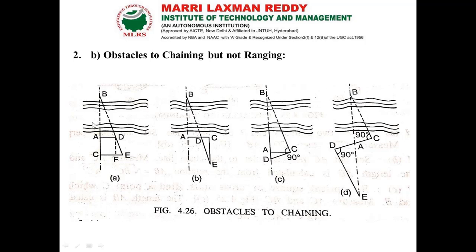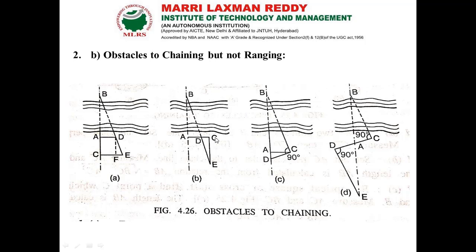Similarly here we can have a river in between the points, so I am able to do the ranging process from point A to B, but I cannot access this point with the help of chain. But I am in the situation to get the distance between the points A and B. Whenever we are going for river or road laying work, at that time we can face this kind of issue.